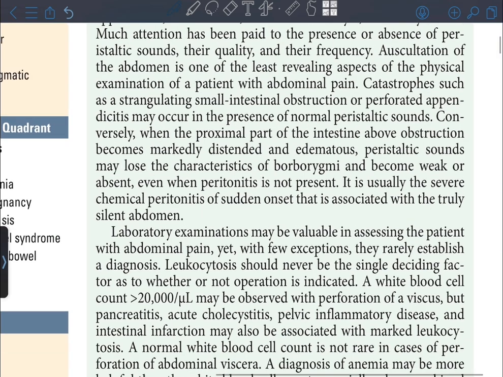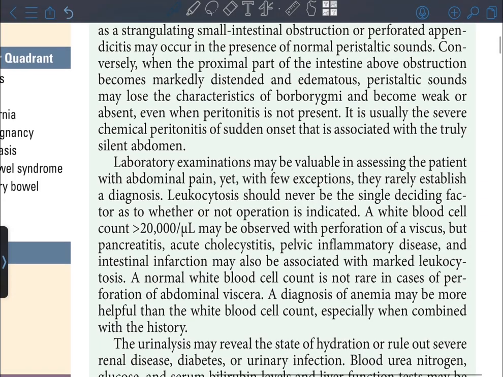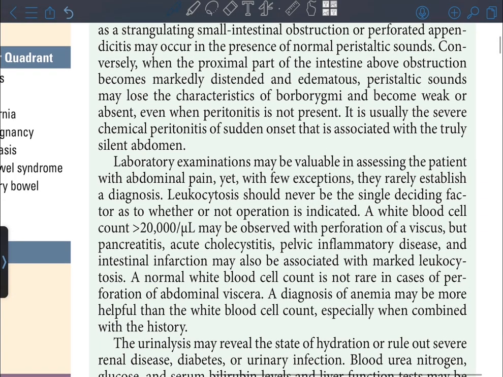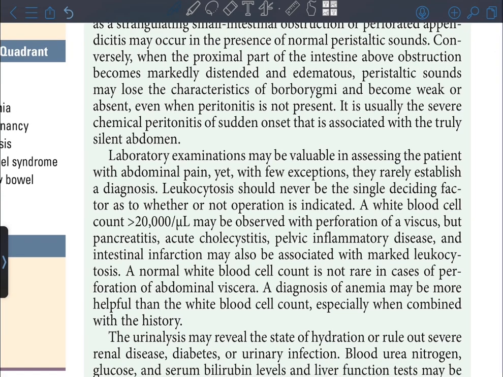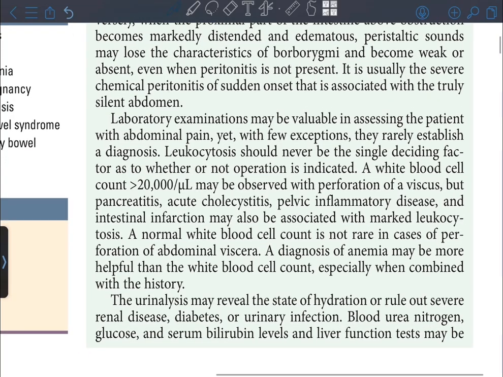Laboratory examinations may be valuable in assessing the patient with abdominal pain, yet, with few exceptions, they rarely establish a diagnosis. Leukocytosis should never be the single deciding factor as to whether or not operation is indicated. A white blood cell count more than 20,000 per microliter may be observed with perforation of a viscus, but pancreatitis, acute cholecystitis, pelvic inflammatory disease, and intestinal infarction may also be associated with marked leukocytosis. A normal white blood cell count is not rare in cases of perforation of abdominal viscera. A diagnosis of anemia may be more helpful than the white blood cell count, especially when combined with the history.